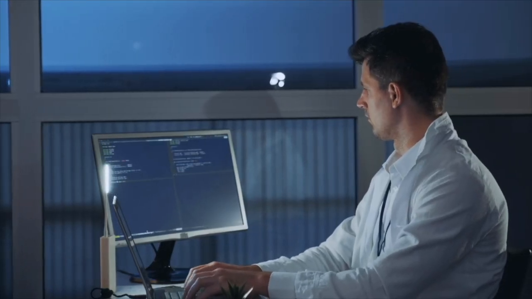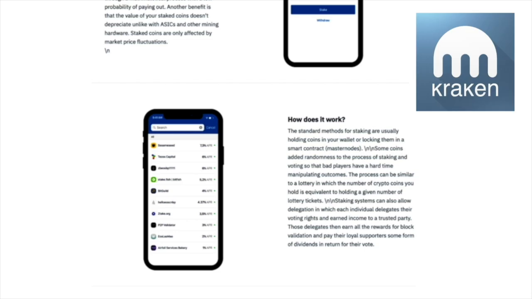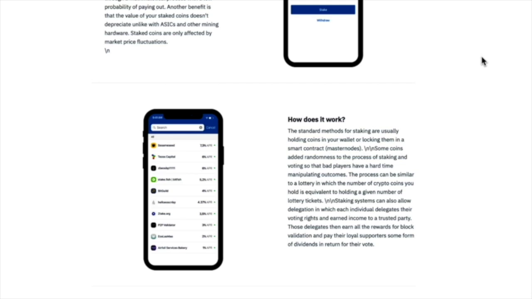But again, here's how you do it on Kraken. So I'm going to show you how to actually stake and unstake. I'm actually just going to show you how to stake, and then the opposite for just unstaking.